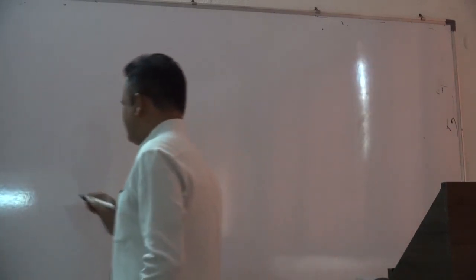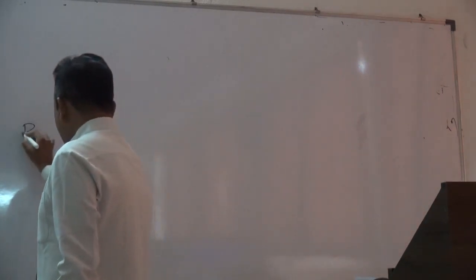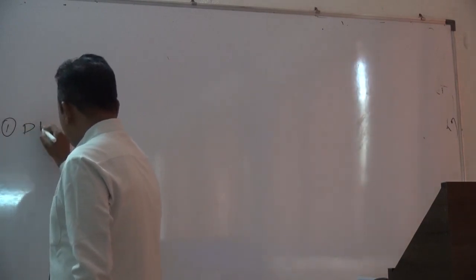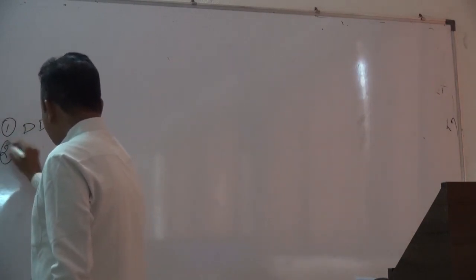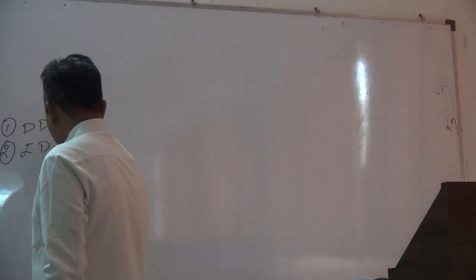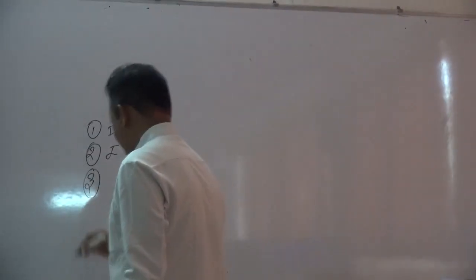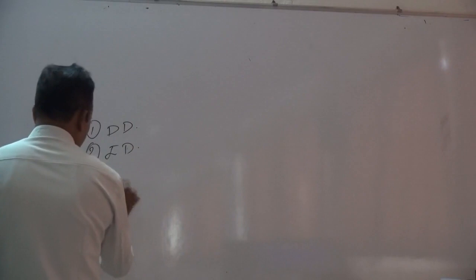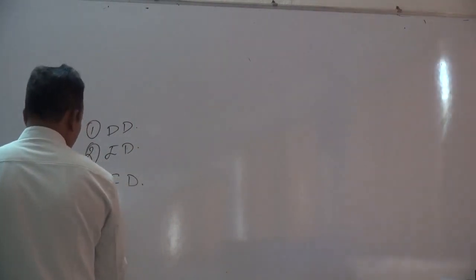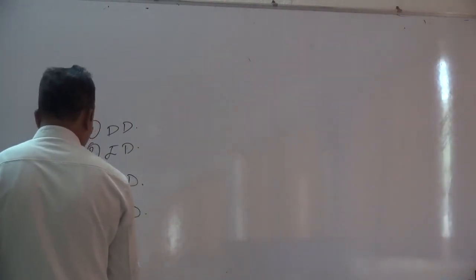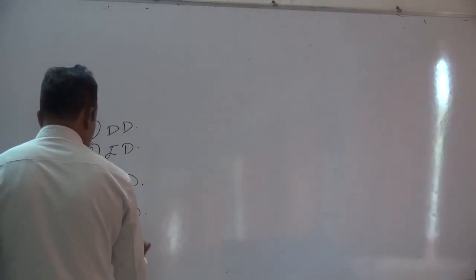Types of demand. First one, direct demand. Second one, indirect demand. Third one, composite demand. Fourth one, competitive demand.